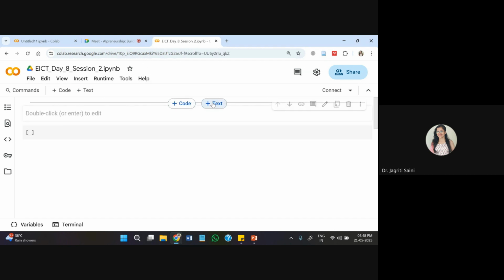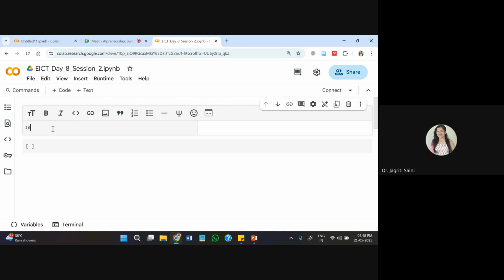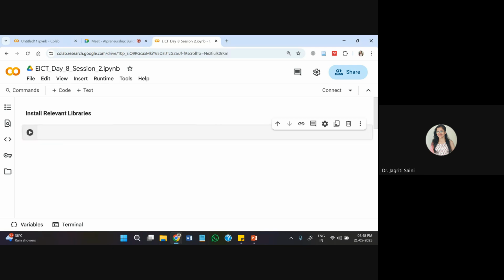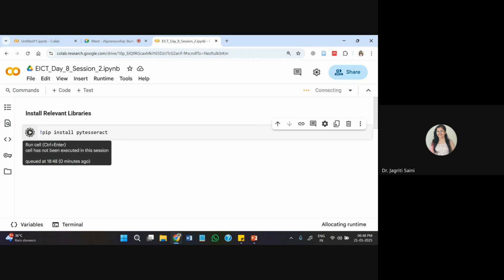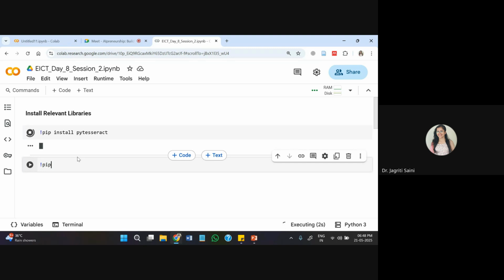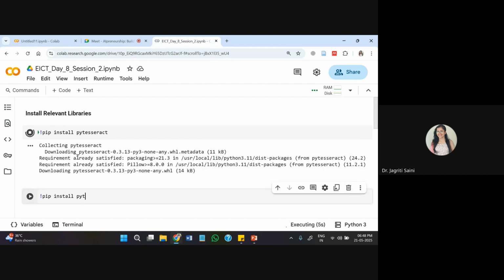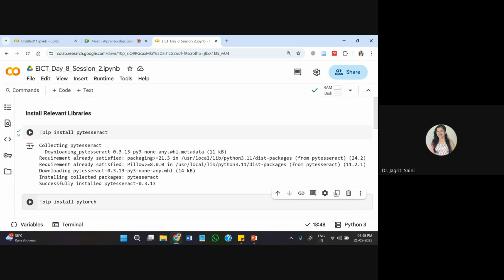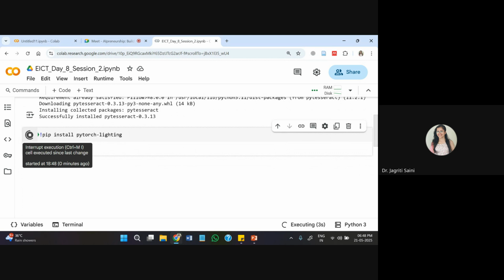So for this, the very first thing, as we all know, we need to install some relevant libraries that are required for this particular application, and I need Tesseract for this. So I'll write here Tesseract. I'll install first of all. It doesn't come by default in our system, so we need to install it. Similarly, I need one more library, PyTorch Lightning, for deploying a deep learning model, a lightweight deep learning model basically at a later stage. So for that, PyTorch help I'm taking. And this installation on the second stage I'm doing.